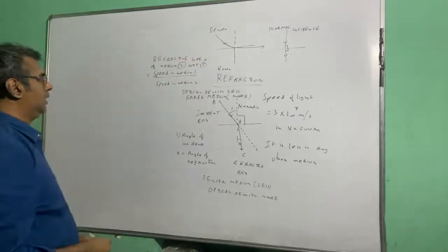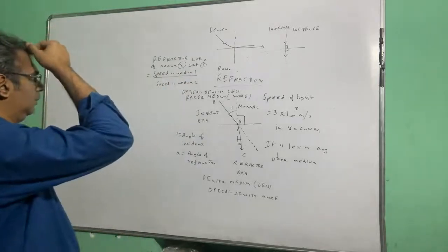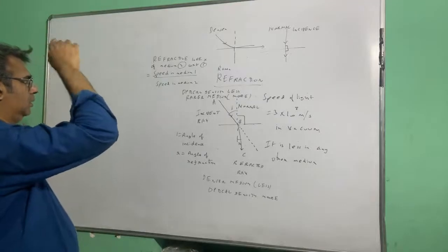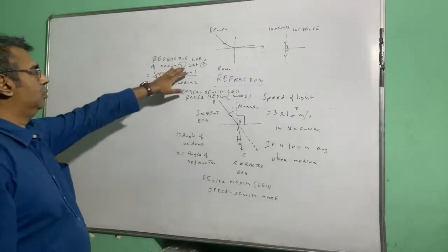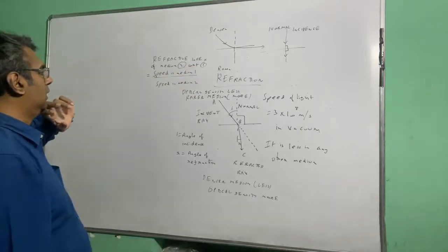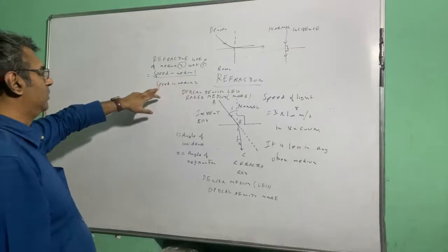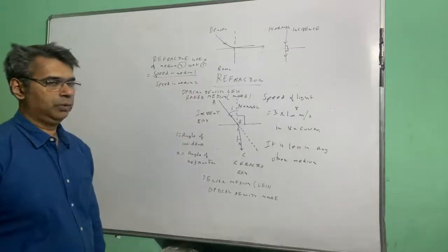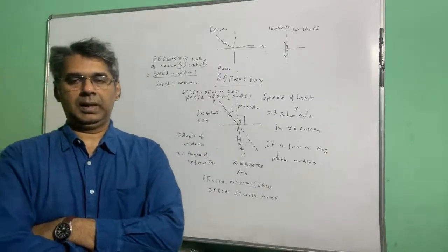So the refractive index of medium 2 with respect to medium 1. Suppose I want to find the refractive index of medium 2 with respect to medium 1. So you just say speed of light in medium 1 divided by speed of light in medium 2. So refractive index is considered to be the measure.